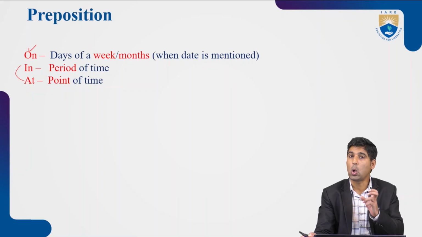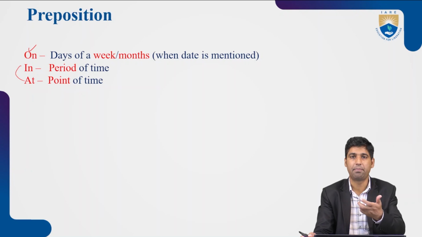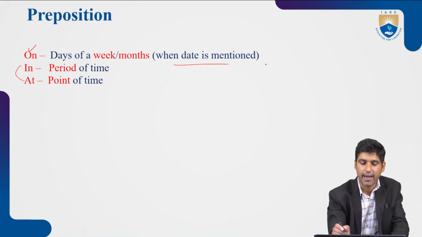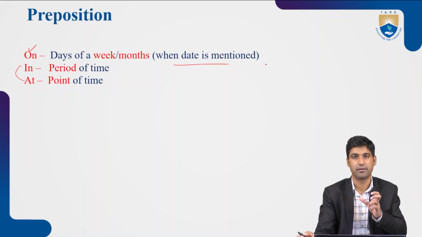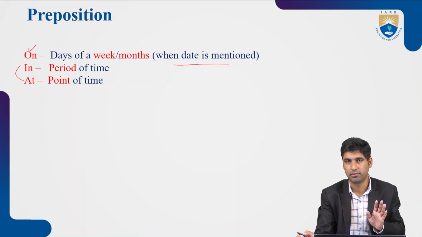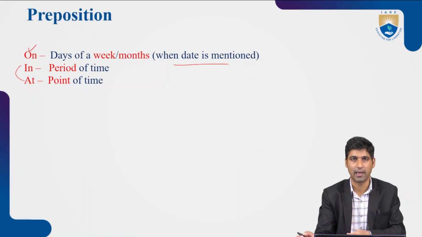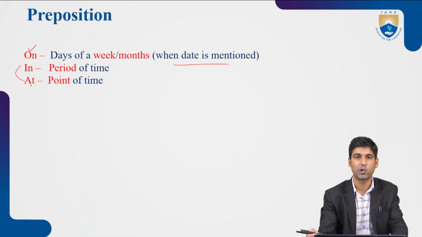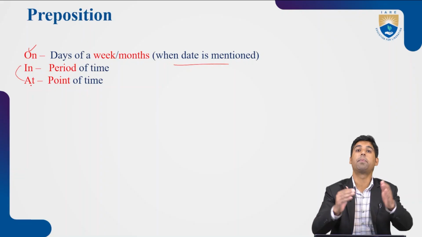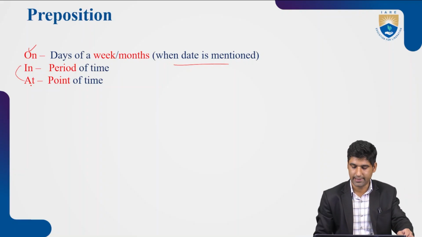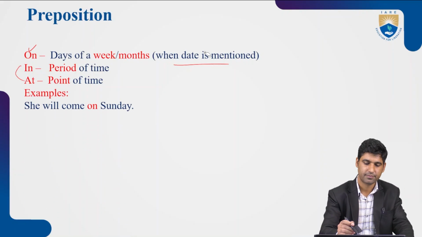But when we use on with months like January, February, March, April, May, June, they must contain a date. The date must be mentioned with the month. Then only we can use on. Otherwise, we cannot use on. I'll show you this with the help of examples. Where can we use in as a preposition of time? In shows a period of time. At shows a point of time. Let's see in the upcoming examples.